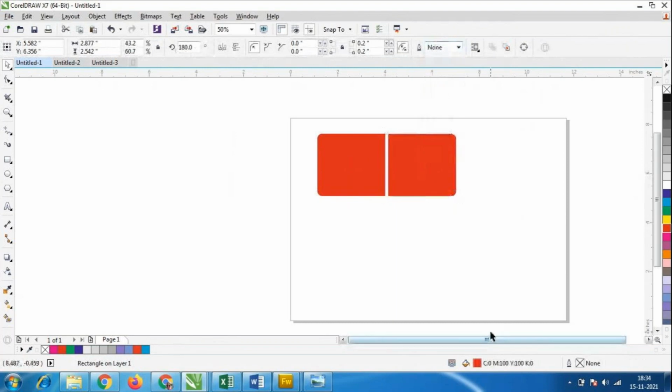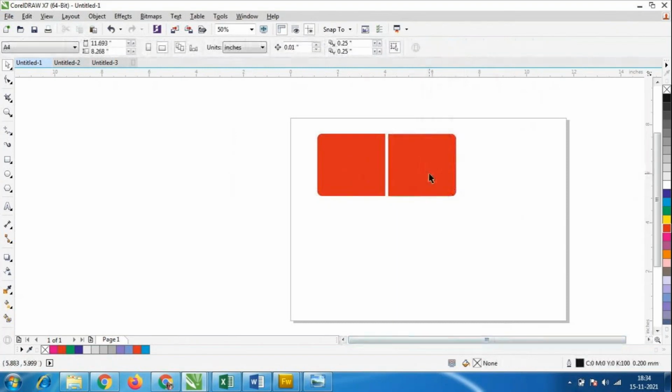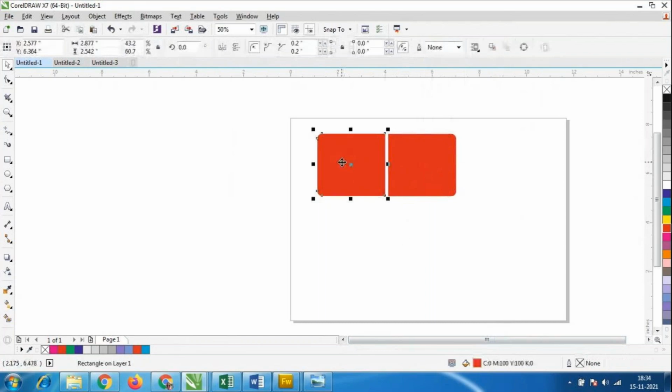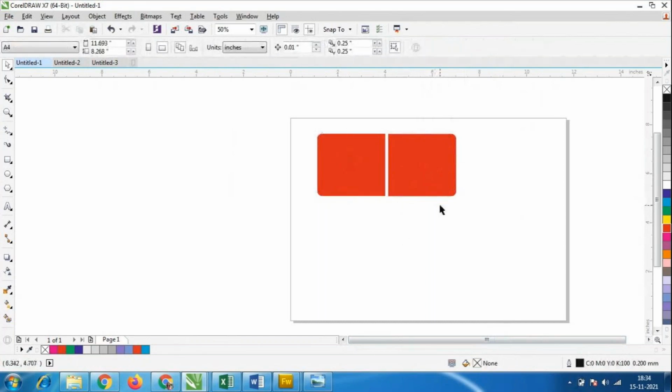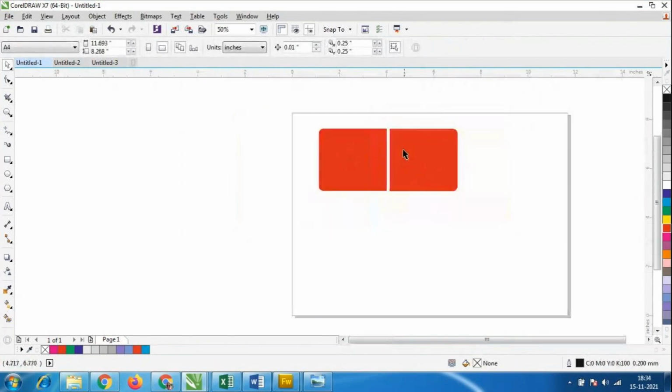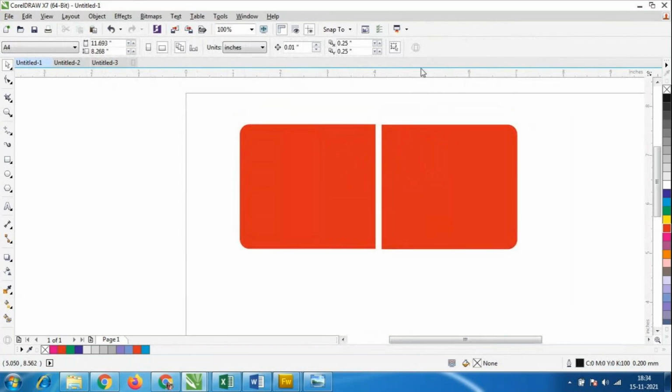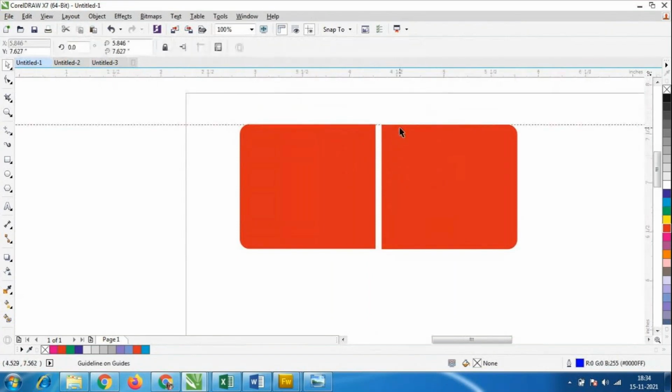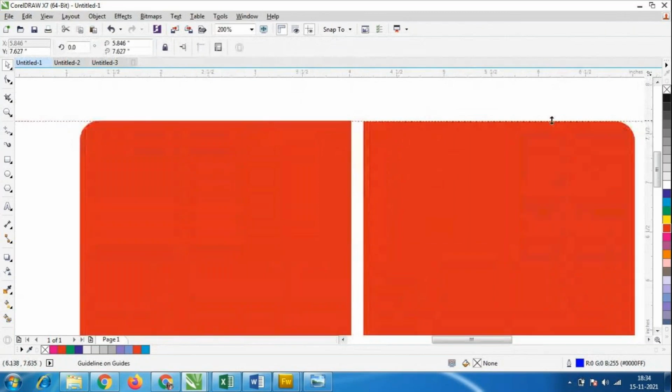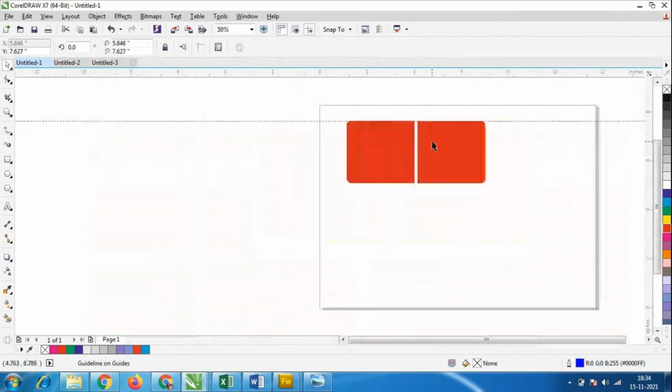No need to create two boxes, because both boxes have the same size. Even the same height we have to check. There is an option of ruler. Can you see everybody? There is an option of ruler. Left click, bring it down. Let us see the ruler. Both the measurements are the same. So always we have to use the rulers.